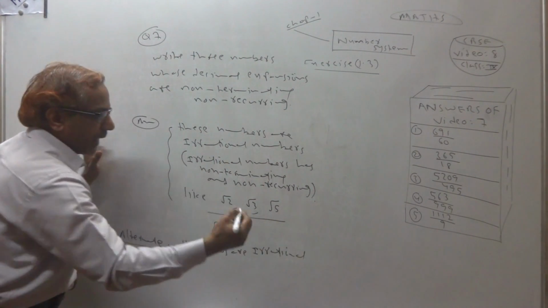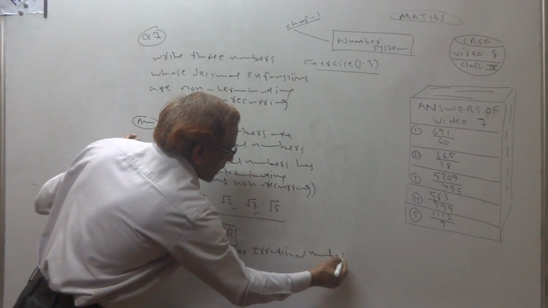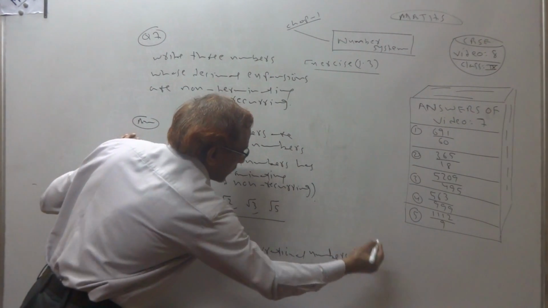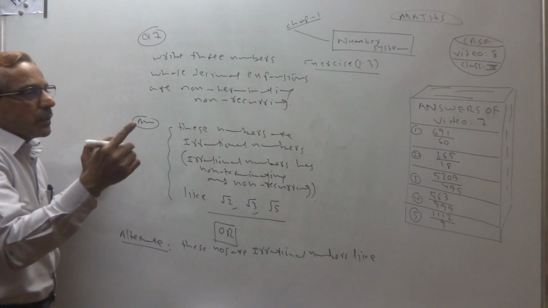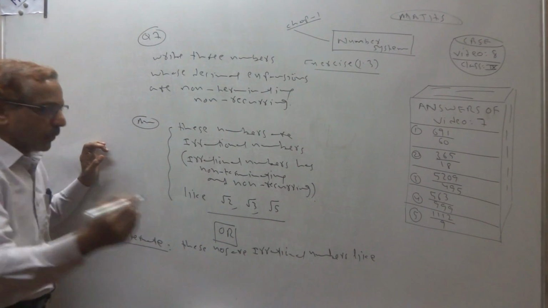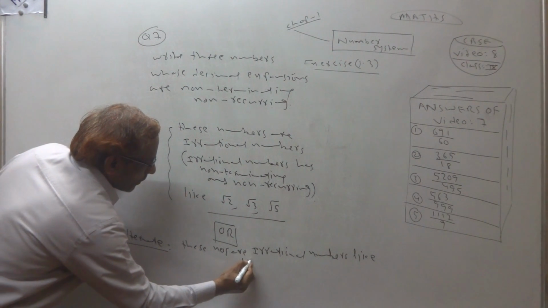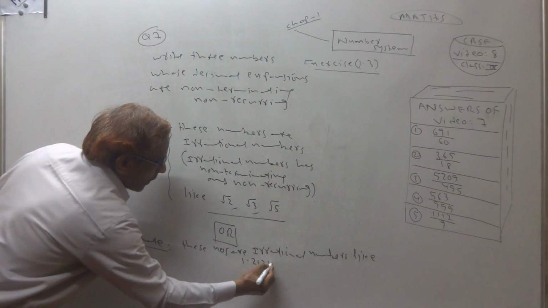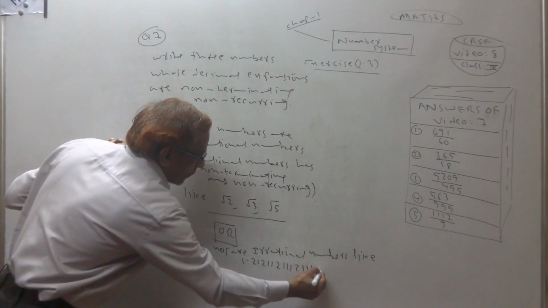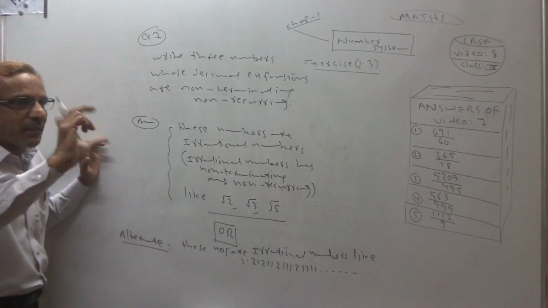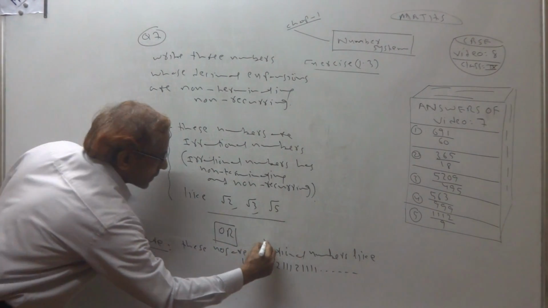Irrational numbers follow a pattern like this: 1.21, 211, 211, 241, and so on. This is a pattern for irrational numbers.